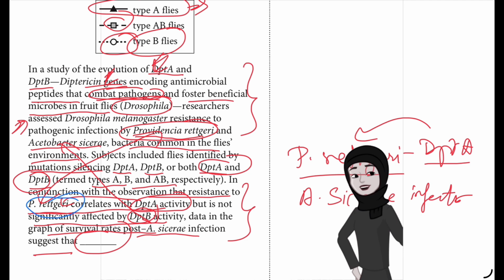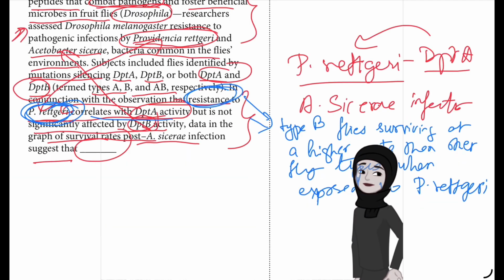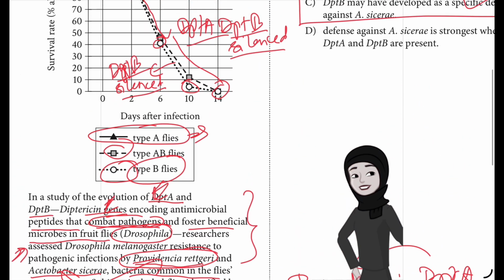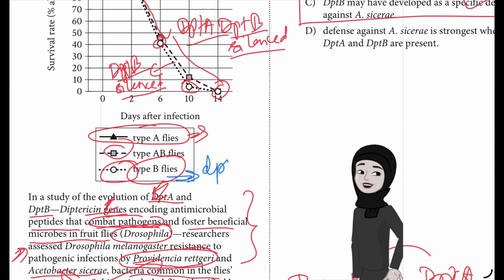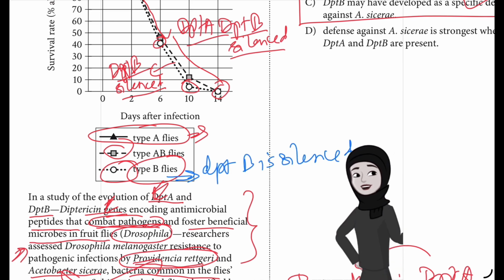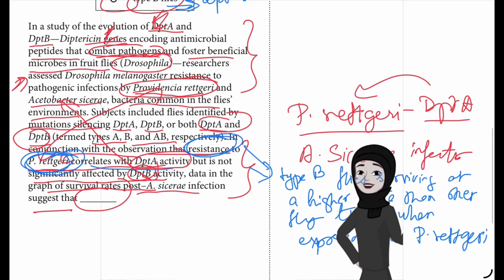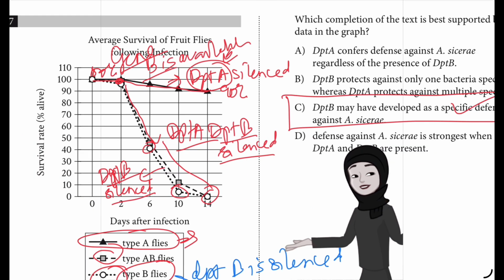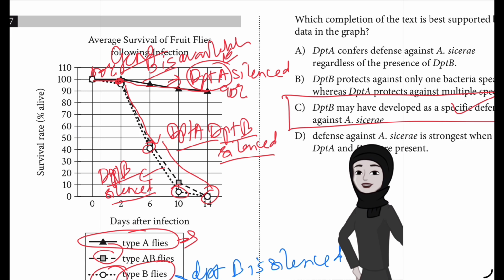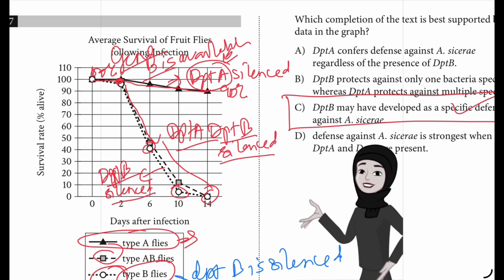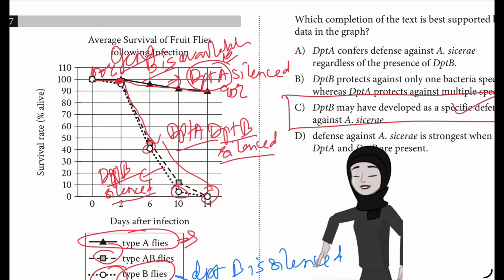So the text also indicates that resistance to P. rettgeri correlates with DPTA activity. It means that type B flies, or in other words, in this case, type B flies are the ones in which DPTB is silenced. So the graph shows the post-A. caesari infection results, which indicate that DPTB activity was most strongly associated with survival, whereas DPTA activity was not. That is manifesting in the graph as the type A flies have greater survival rates than other fly types.